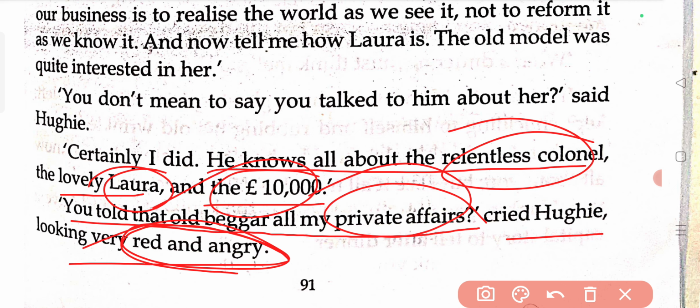Okay. So with this, I am ending my video over here. In my next video, I will discuss page number 92, next page. And as you can see throughout all my videos, I am carrying on with the discussion of this short story, The Model Millionaire, page wise.